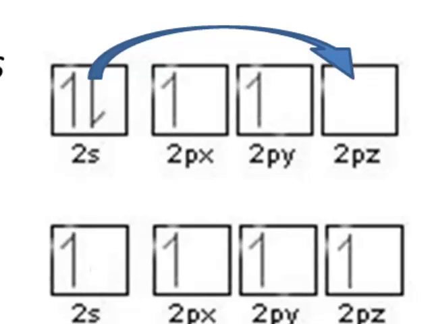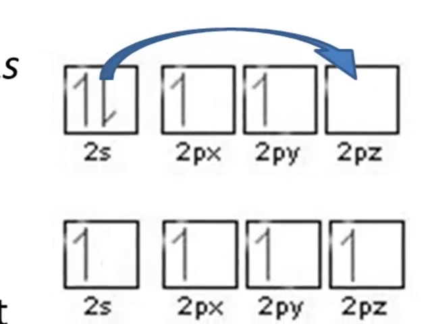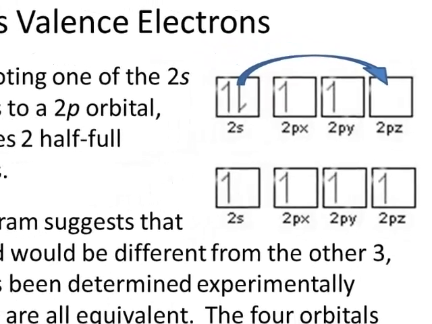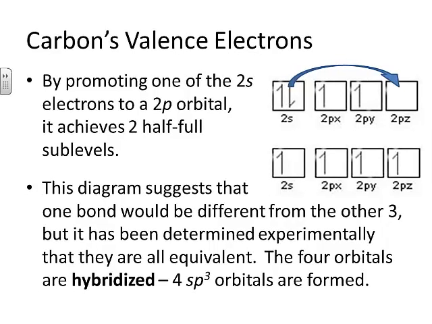So this diagram suggests that it can bond 4 times because of the promotion of that electron, and that much is true. But it also suggests that you should have one bond resulting from an s orbital overlapping with another orbital from another atom, and these other bonds should result from p orbitals overlapping with orbitals from other atoms.